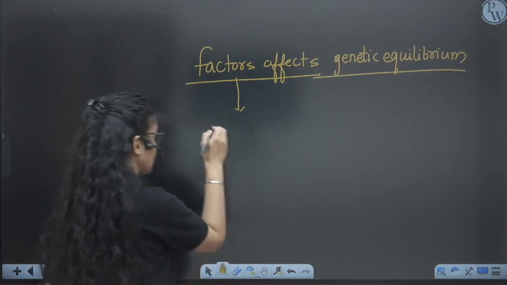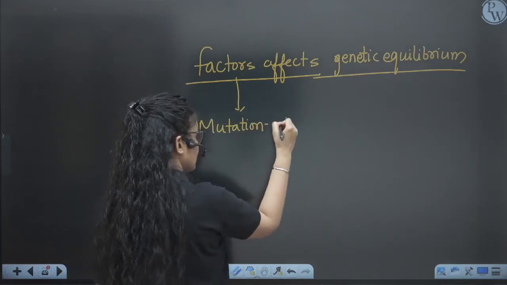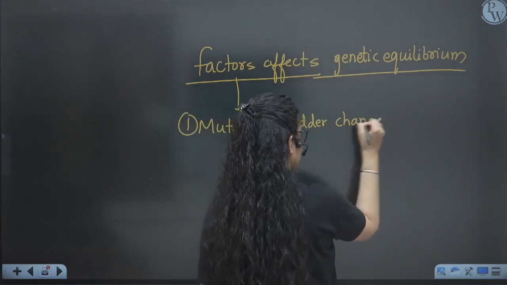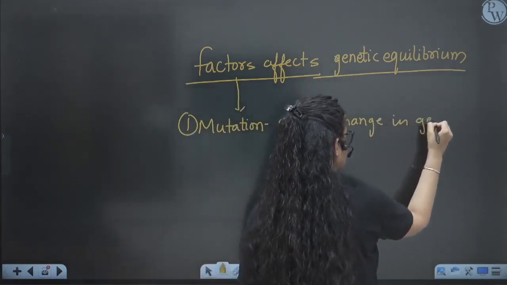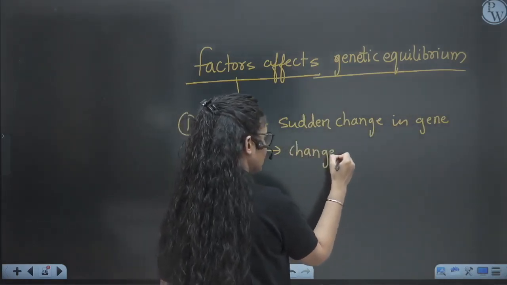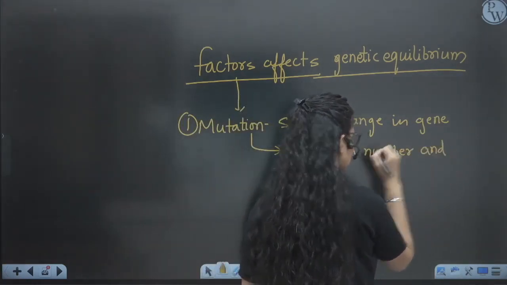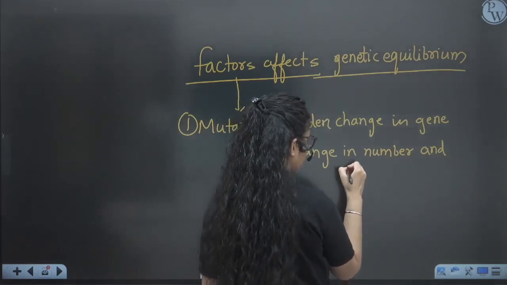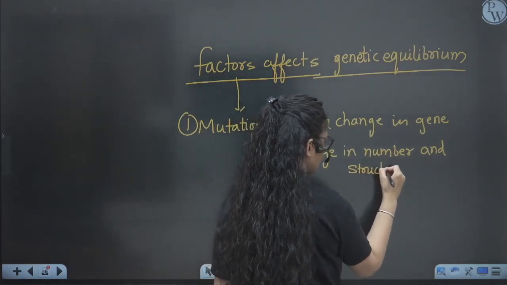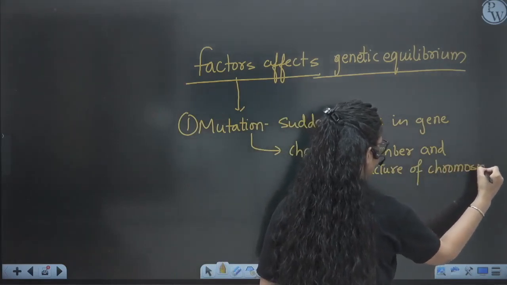First is mutation: a sudden change in DNA, in a gene. Mutation can also be a change in the number and structure of chromosomes. A change in the number, position, or structure of chromosomes also causes this problem. This is something you have to remember.